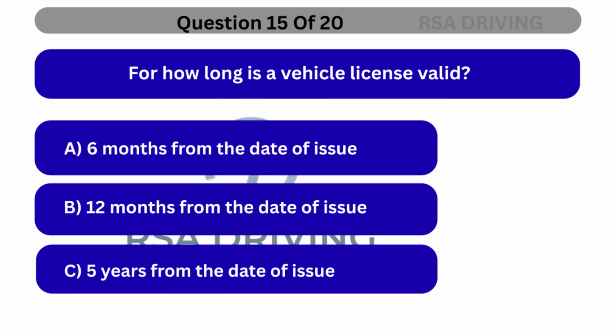Question 15. For how long is a vehicle license valid? A. 6 months from the date of issue. B. 12 months from the date of issue. C. 5 years from the date of issue.